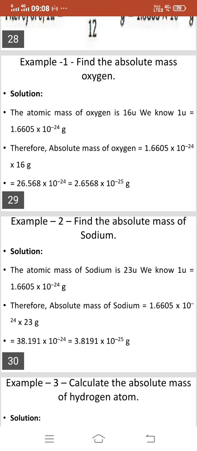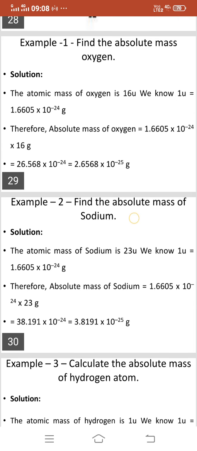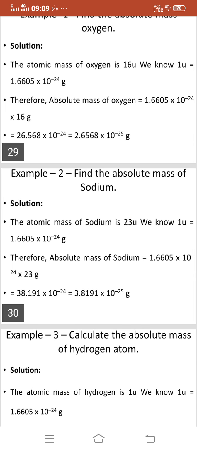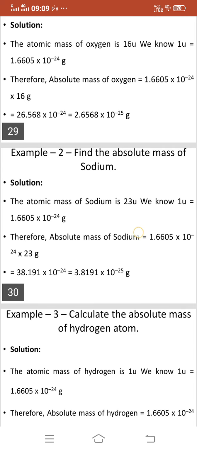Example 2. Find the absolute mass of sodium. The atomic mass of sodium is 23U. We know 1U is equal to 1.6605 into 10 to the power minus 24 gram. Therefore, absolute mass of sodium equals 1.6605 into 10 to the minus 24 into 23 gram. So that is 38.191 into 10 to the minus 24, or you can say 3.8191 into 10 to the minus 25 gram.